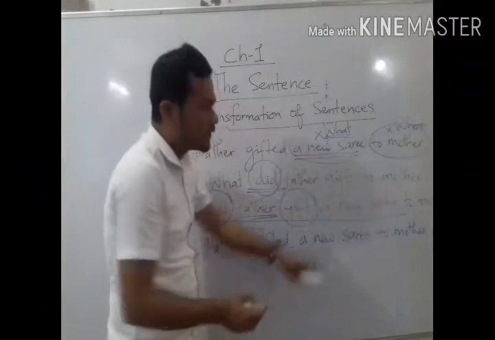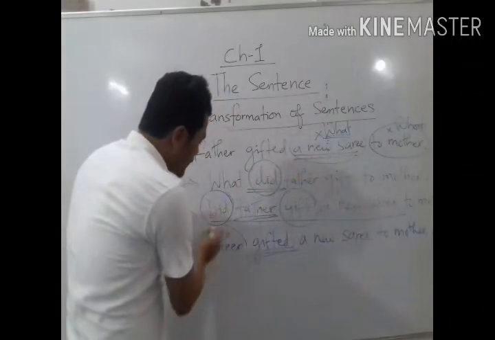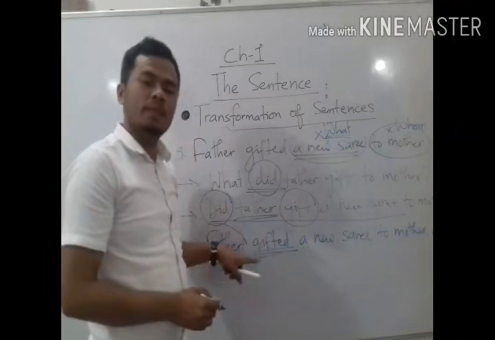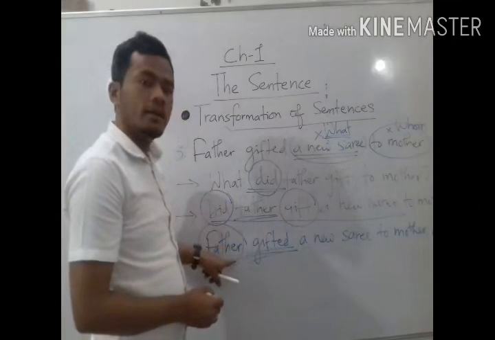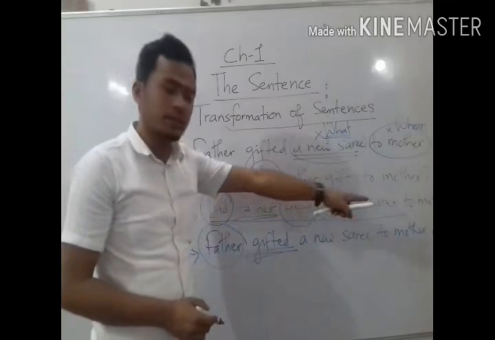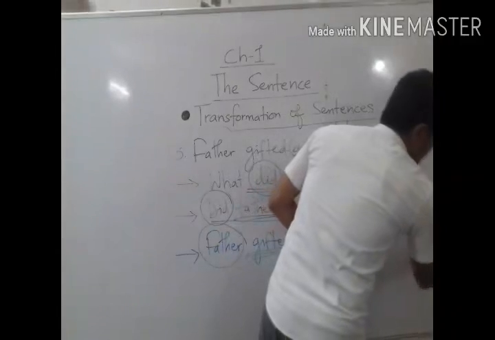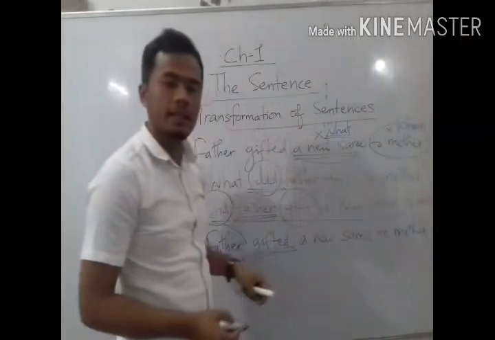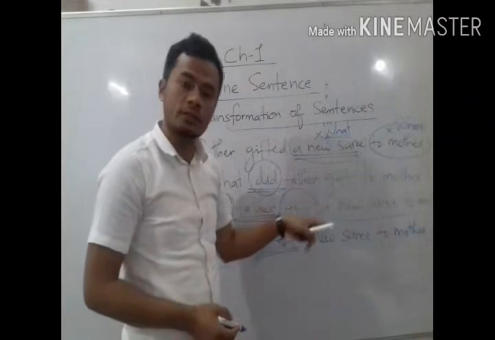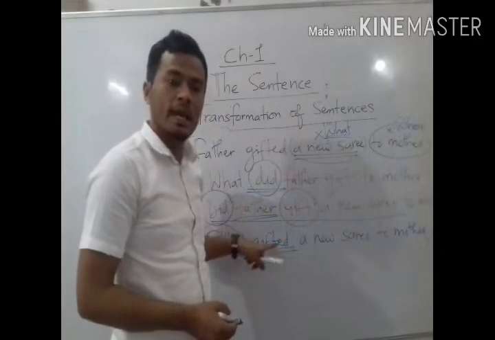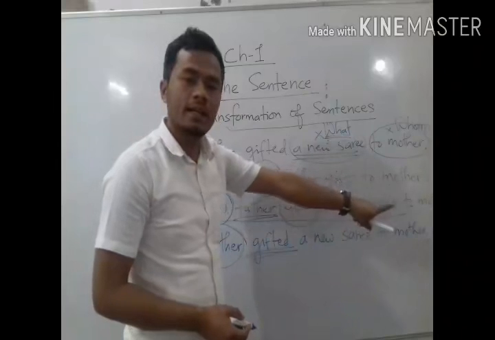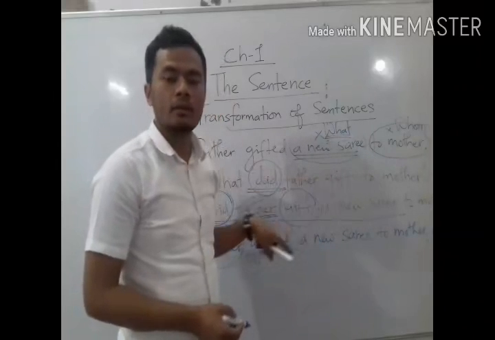So gifted, did not. Here if the subject is a noun, then that noun will be changed into a pronoun. So didn't he. Father has been changed into the pronoun he. So now didn't he is the correct question tag for this statement, and together it correctly forms the tag question.